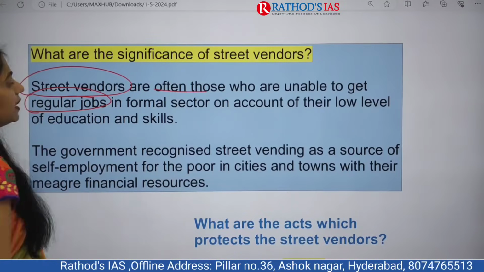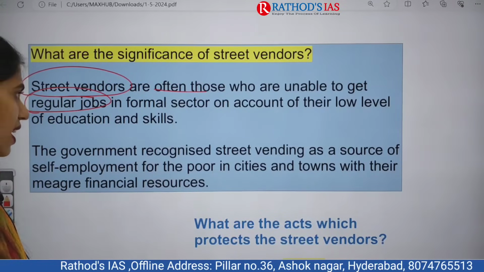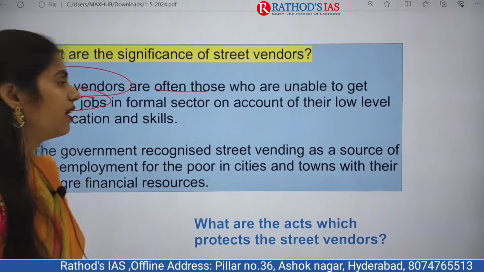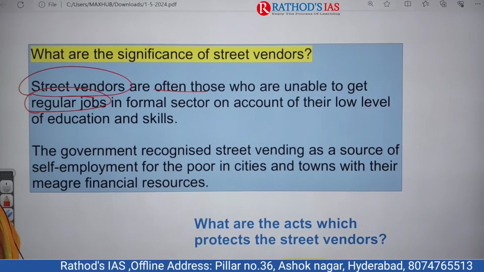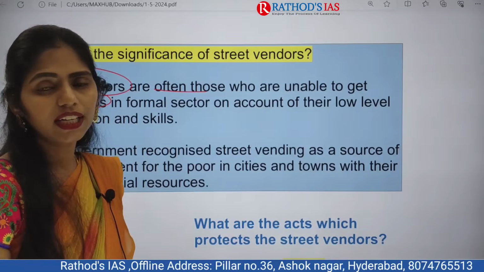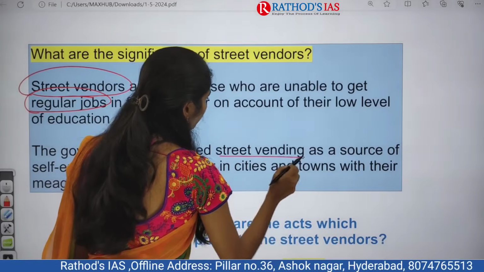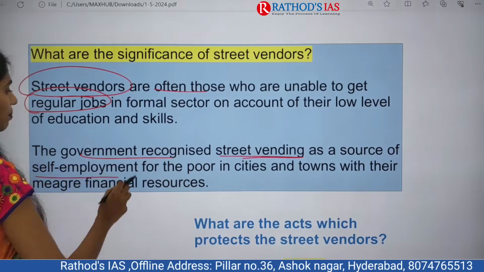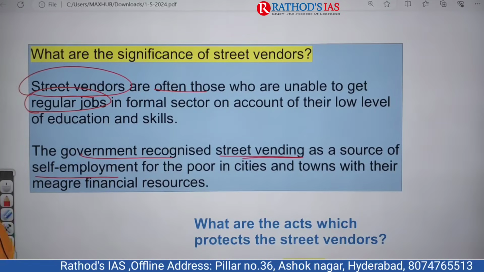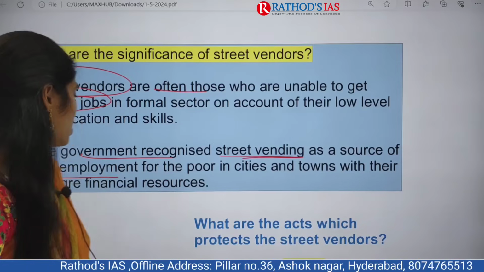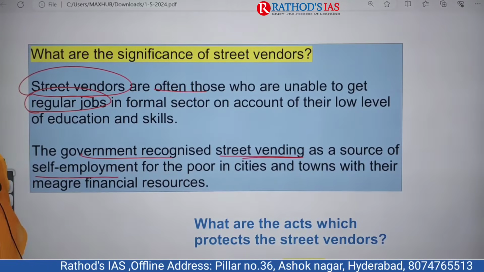They are not getting regular jobs in the formal sector on account of their low level of education or low level of skills. They are not getting formal jobs. So the government recognized street vending as a source of self-employment, especially for poor people in cities as well as towns with their meager financial resources. They will go for street vending.